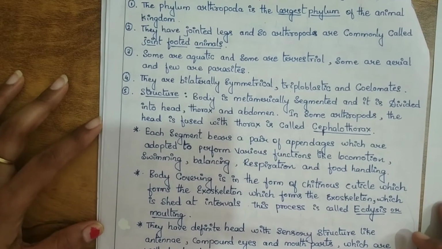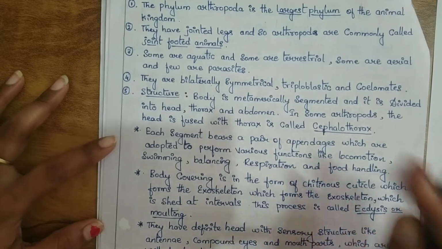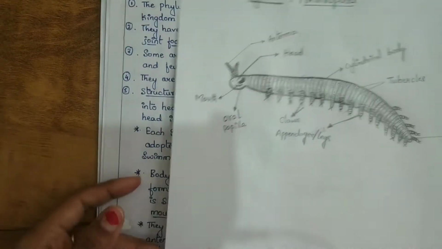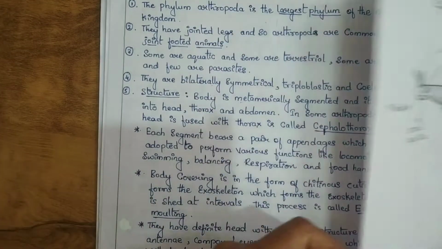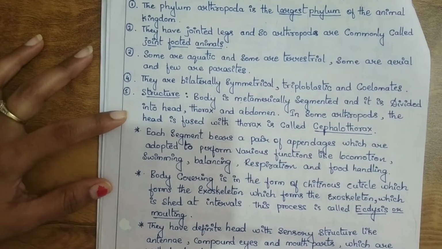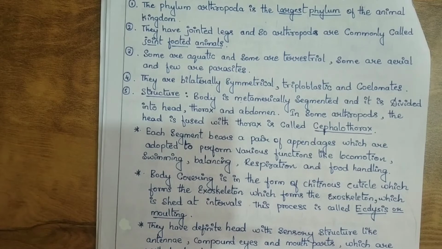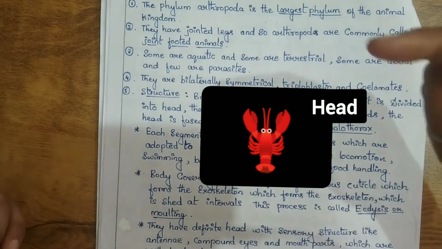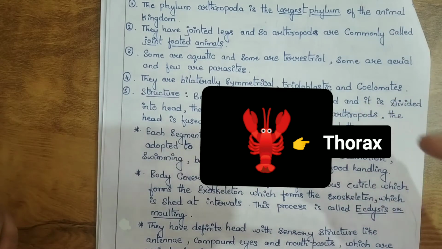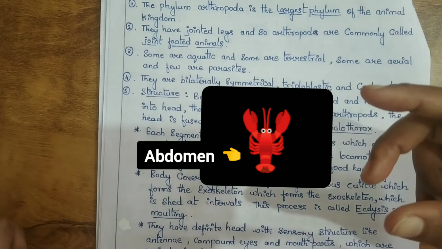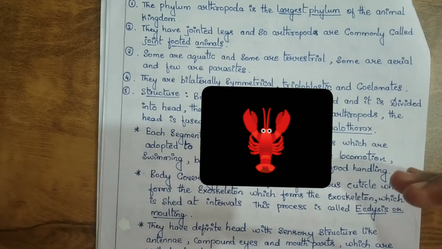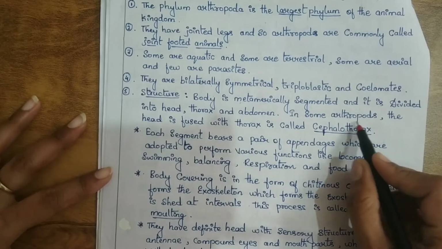Coming to the structure, the body is metamerically segmented, as in annelids, and it is divided into head, thorax and abdomen. The special feature of Arthropoda is that the body can be clearly divided into head, thorax and abdomen, and this is important for the examination.